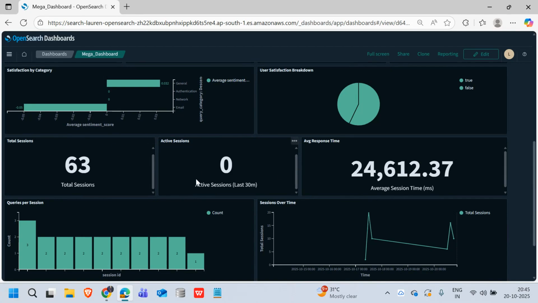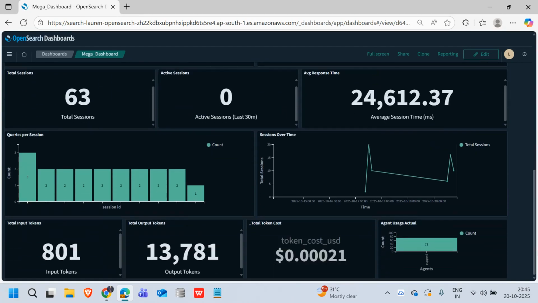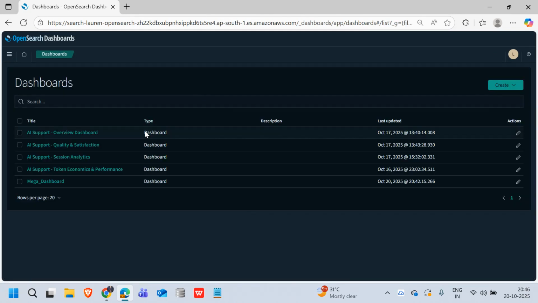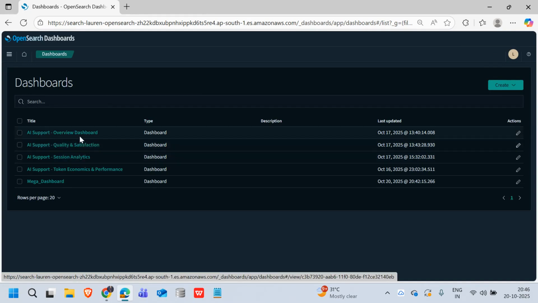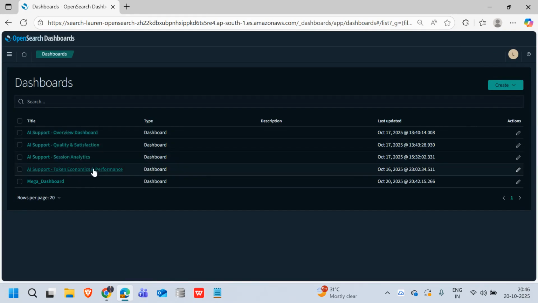Total sessions created, active sessions from the last 30 minutes, average response time, and it also shows queries per session. What is the maximum queries asked in one session? It is showing 3. Then sessions over time, so we can identify on which date the most sessions were created. Then we also have total input tokens, total output tokens, total token cost, and agents used. Right now we only have one agent. Apart from this, we also have other dashboards: detailed analysis of sessions, whether users are satisfied or not, and total overview, and token economics and performance.